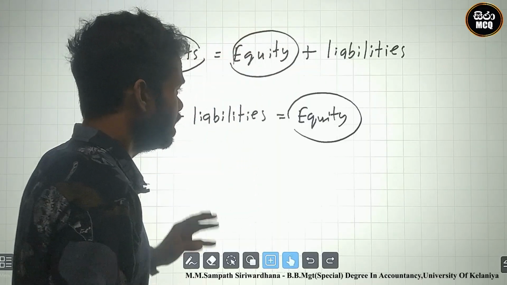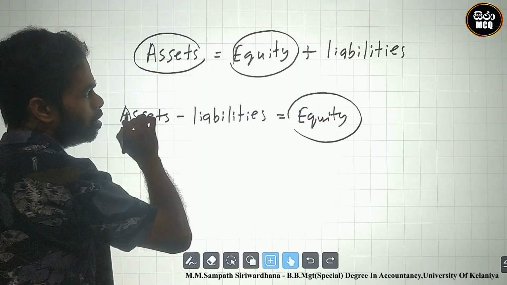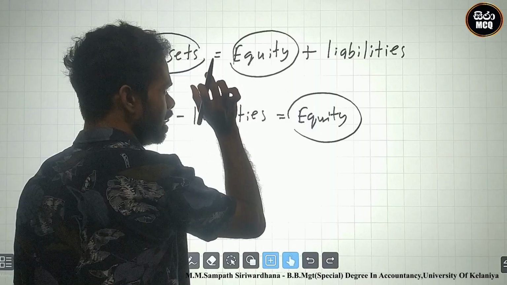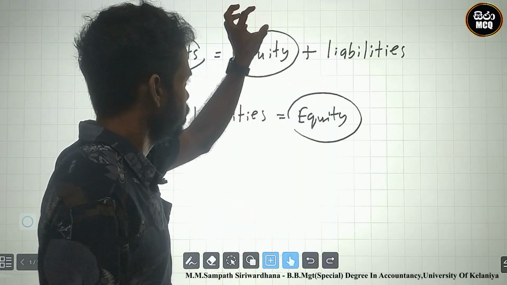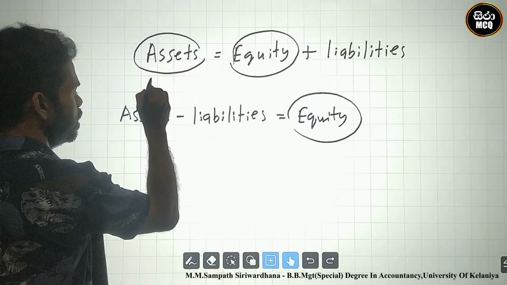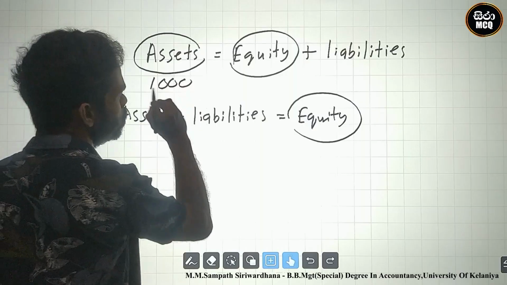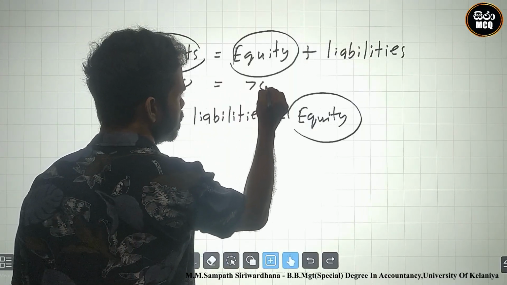Owners means interest. Say there is 1,000 of assets and the owner's interest is 700.